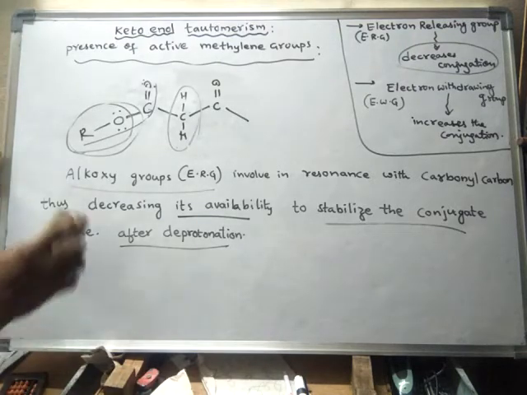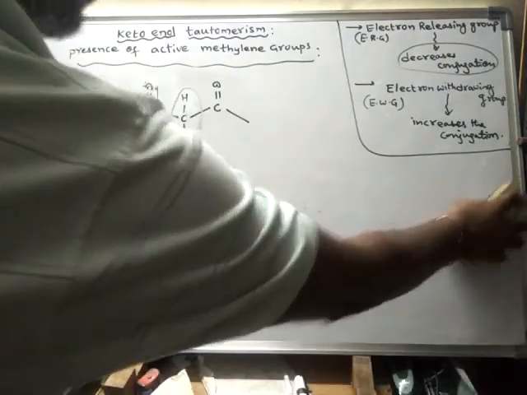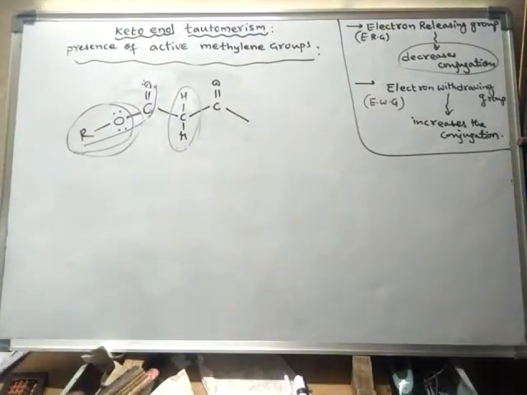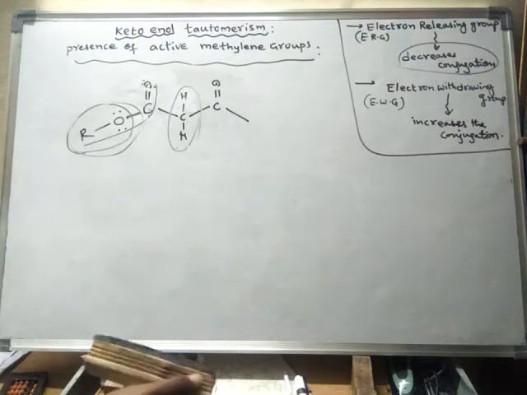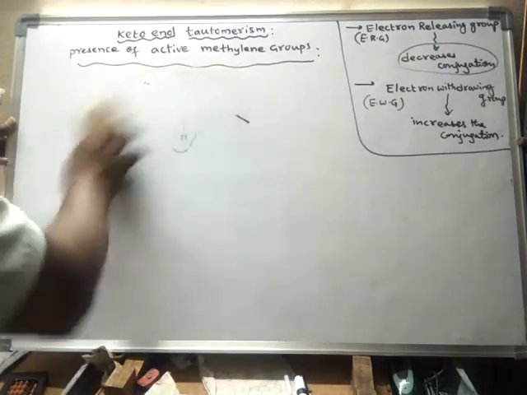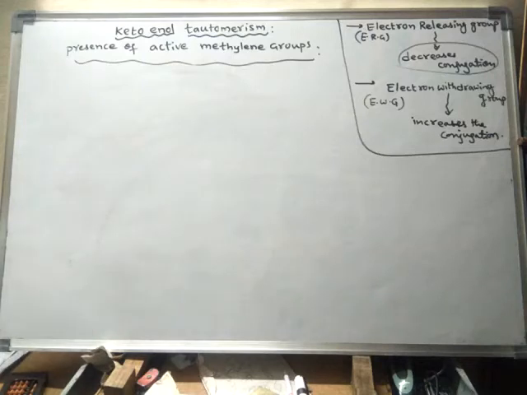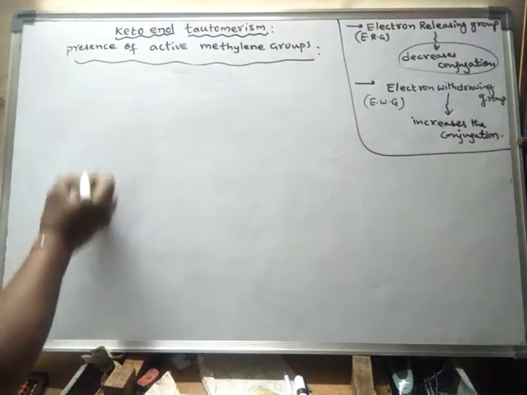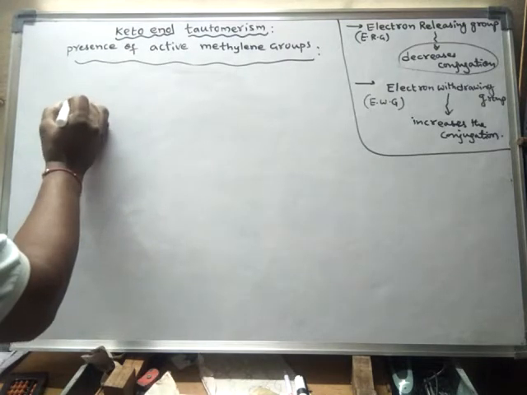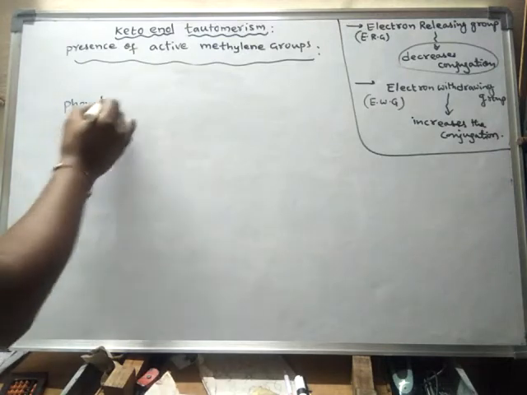Next type of group that increases the acidity of the active methylene group. Let us see what is the next type of atom or group. See, phenyl. Let us see this phenyl group.